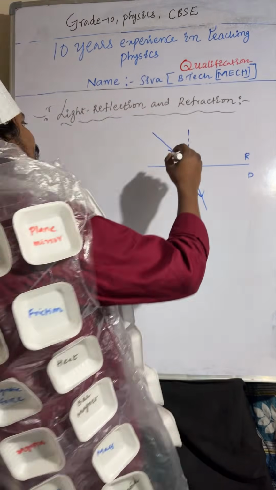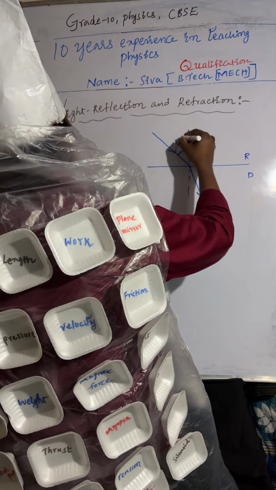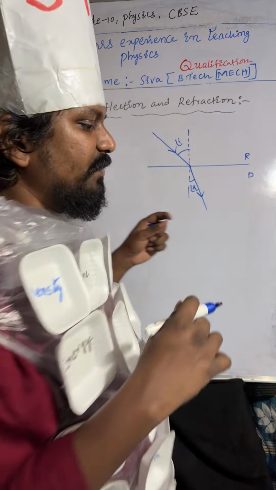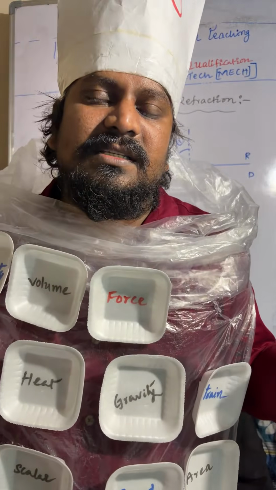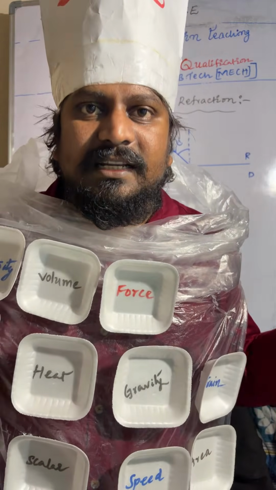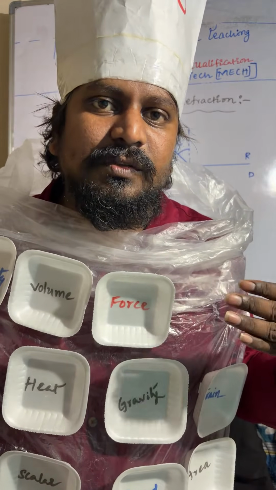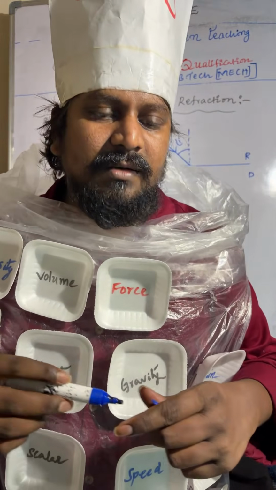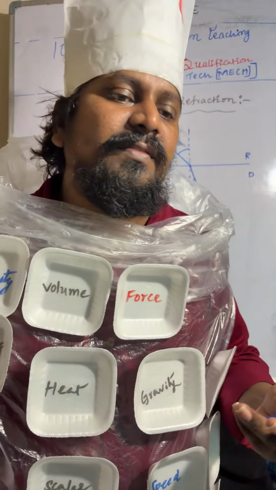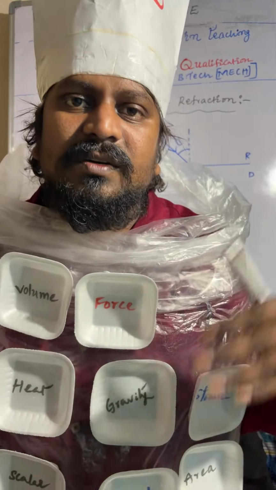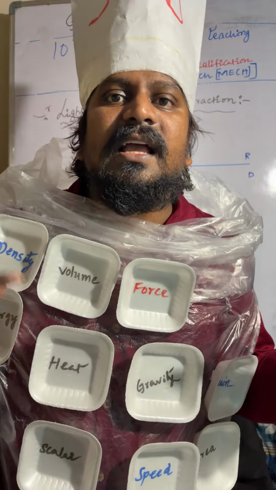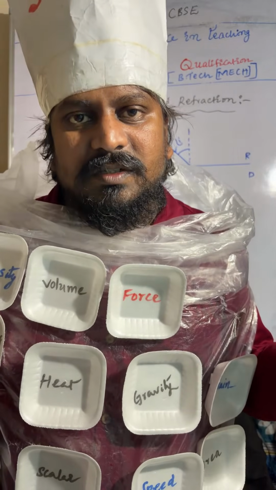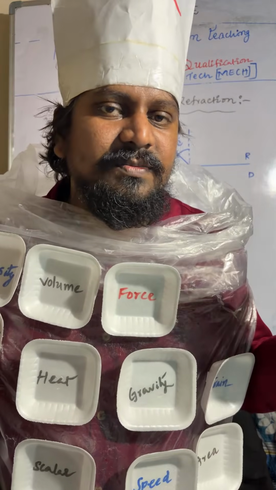Understood? The angle between the incident ray and the normal line is called the angle of incidence. The angle between the refracted ray and the normal line is called the angle of refraction. If light moves from rarer to denser, it bends towards the normal line. If it moves from denser to rarer, it moves away from the normal. Why does it bend when moving from rarer to denser? Because the speed is decreasing, and at the same time the refractive index of the denser medium is more compared to the rarer medium. Because of these two factors, the light ray bends towards the normal line.